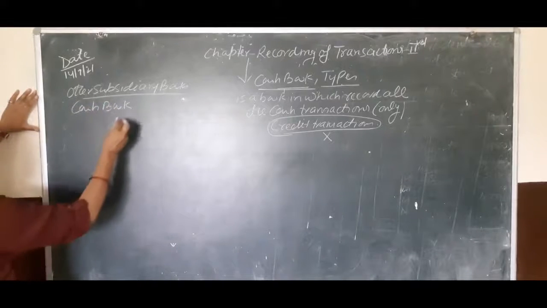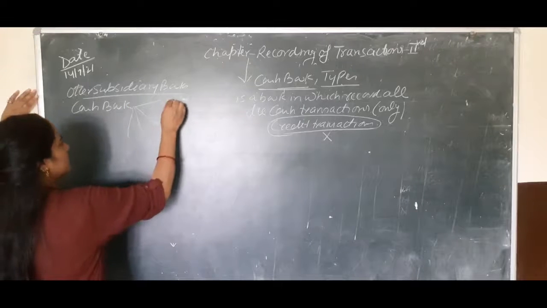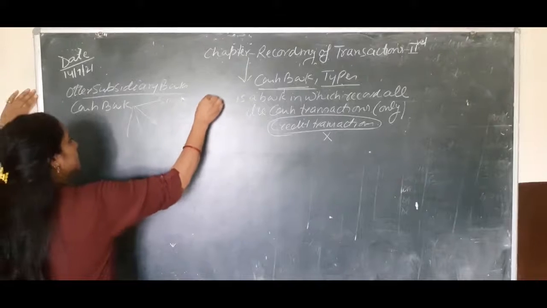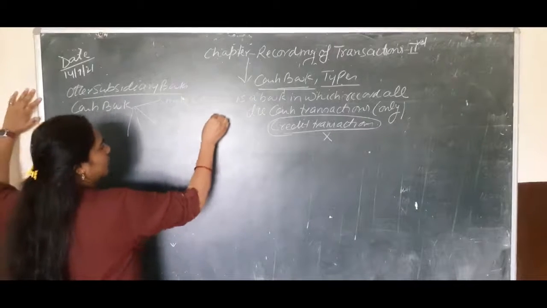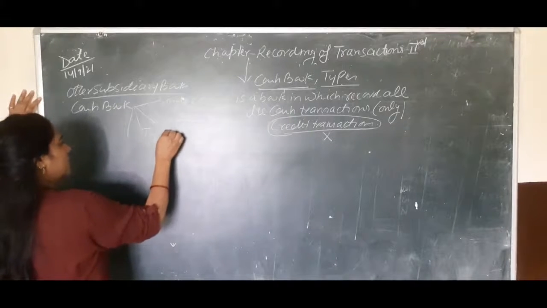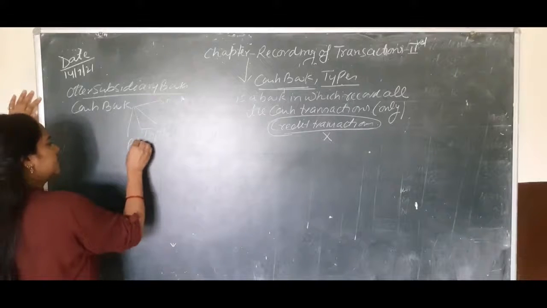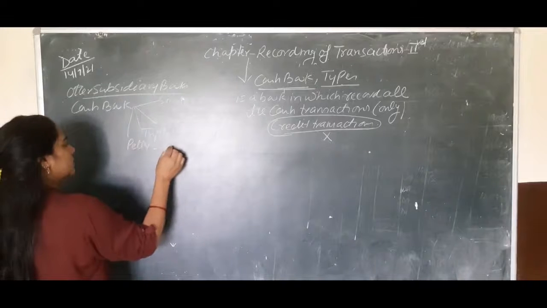Okay, the cash book has four types: single column cash book, double column cash book, triple column cash book, and last is petty cash book. Petty means small.